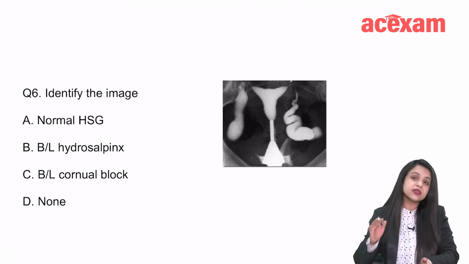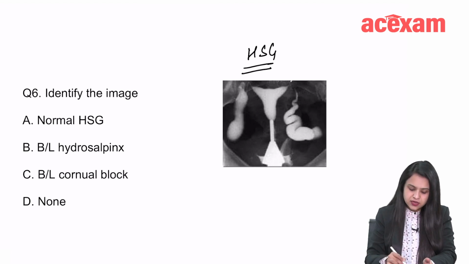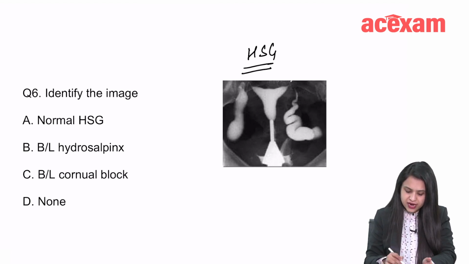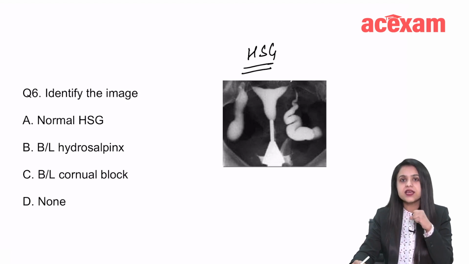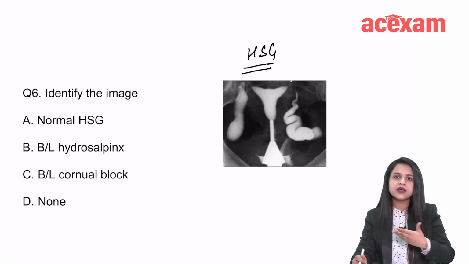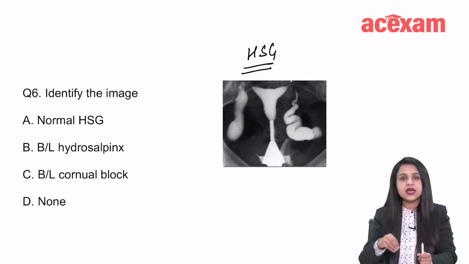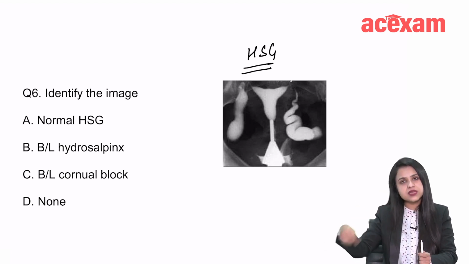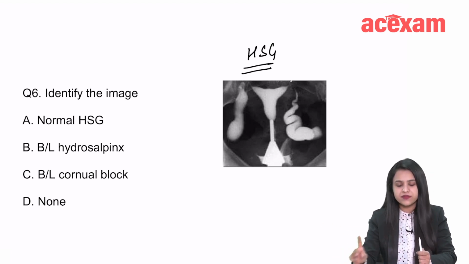Identify this image. They ask you these image-based questions, and what is this? This is HSG, hysterosalpingography. Is this a normal HSG? Bilateral hydrosalpinx, bilateral cornual block, or none? What do we do in HSG? Basically, we put in a dye from below, and the dye is pushed into the uterus, and under fluoroscopic guidance, we see where the dye is going. The dye, a urografin dye, should ideally fill the entire uterine cavity, go through the tubes and pass out of the tubes and spill into the peritoneal cavity.